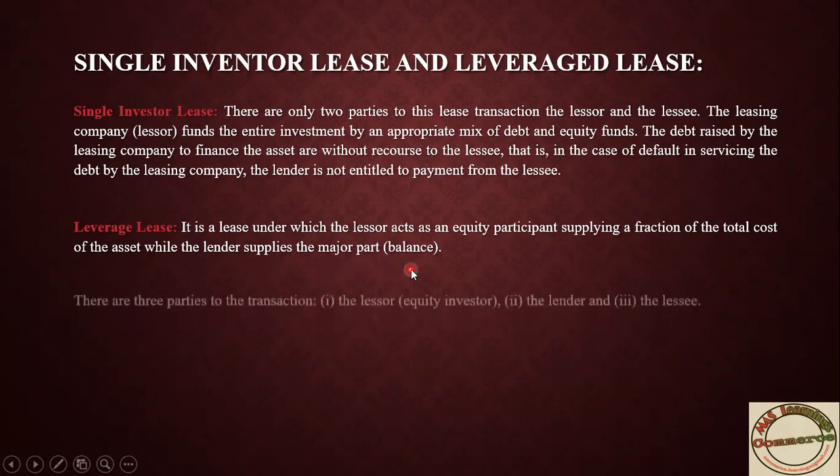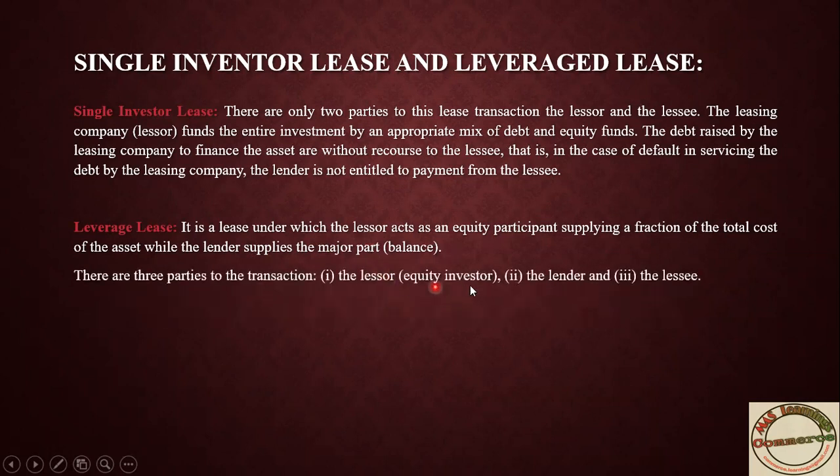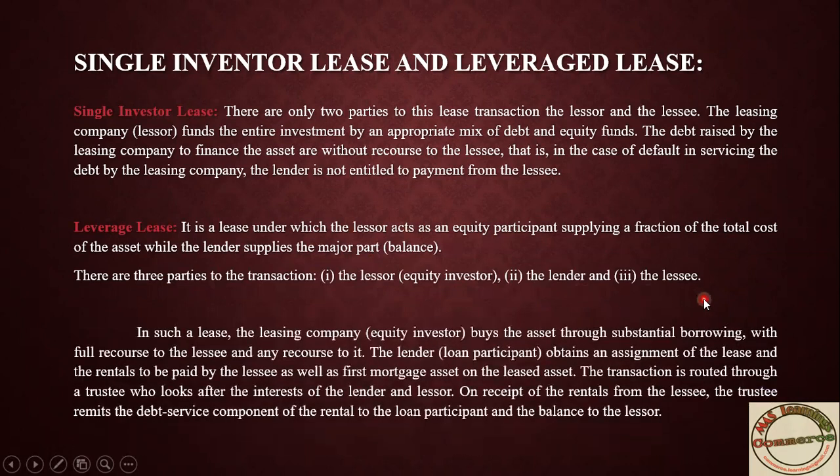After that, the lessor will transfer the right to the lessee. And here three parties will come: the lessor's equity, the lender, that is who provided the loan, and the lessee. After taking this, he will transfer the right to use to the lessee. The leasing company, that is the equity participant, will collect the amount from the lessee, that is rental payment. Here they will agree, per year you have to pay 2 lakh rupees to us, and we will provide this building on lease basis.